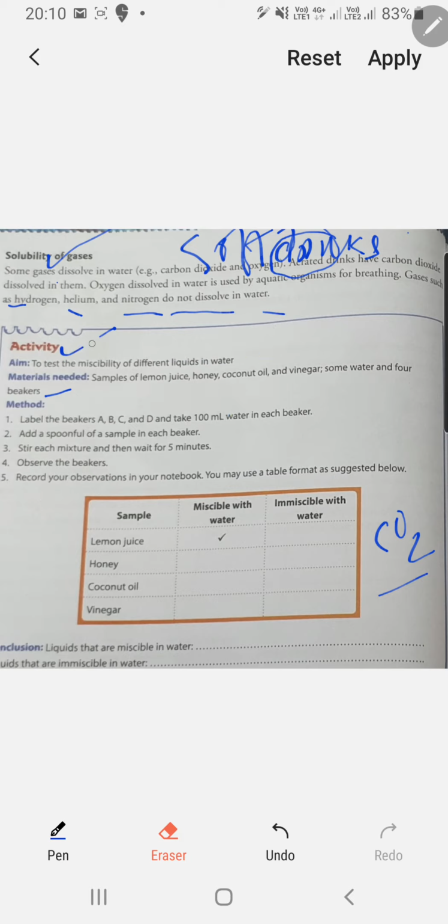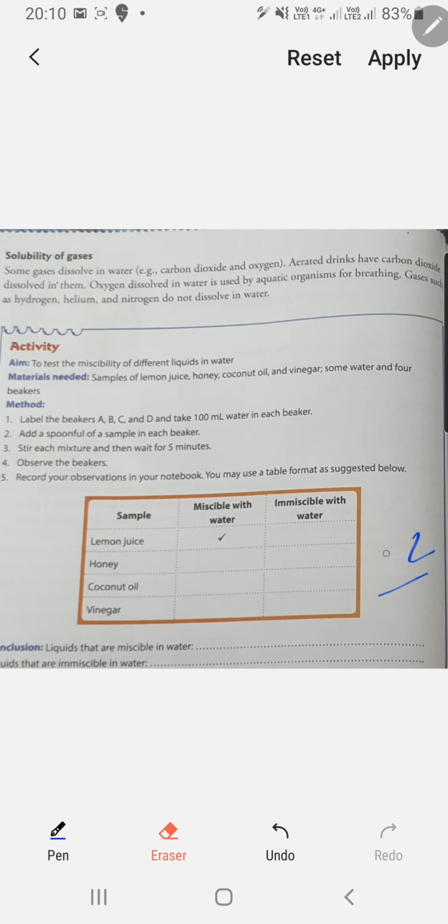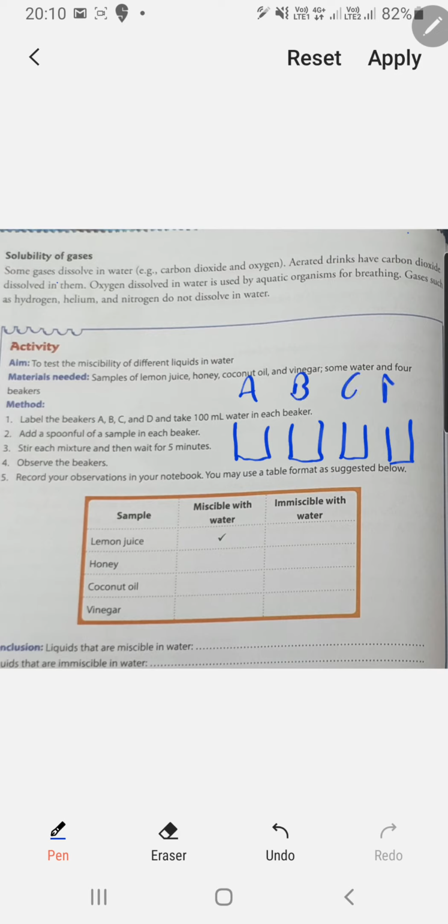It is mentioned to take 100 ml water. So you will add the 100 ml water to the 4 beakers. So what you are going to do is have the 4 beakers, 1, 2, 3 and 4. This is A, this is B, this is C and D. And in all of the 4 beakers you will add 100 ml of water.